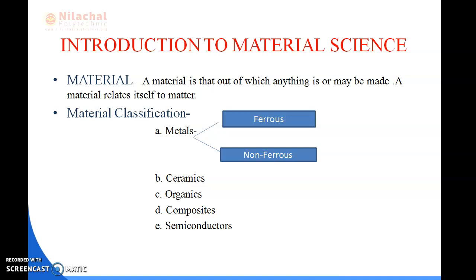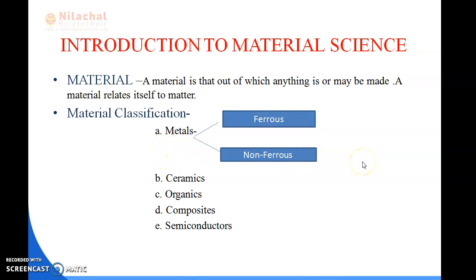Next, what is the material classification? Here is the material classification: one is metal, second is ceramic, third is organic material, fourth is composite material, and the last one is semiconductor material. First of all, metal is classified into two types: one is ferrous material and another one is non-ferrous material. We are going to study this classification one by one.